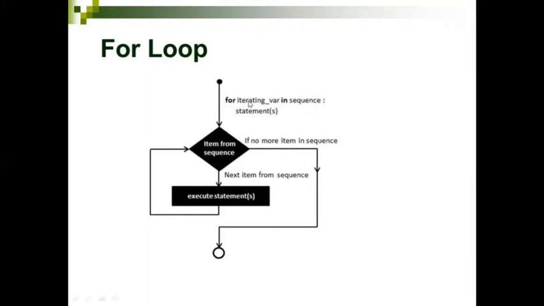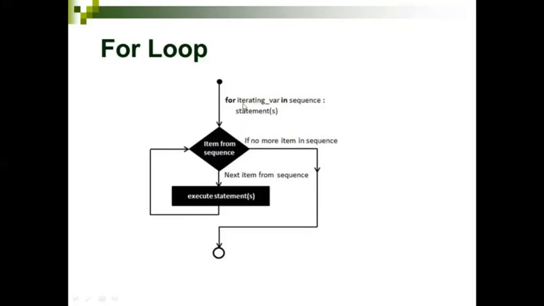Okay. So you are going to check whether your variable is within this range function. If so, then this particular set of statements will be executed. Otherwise, it will come out of the loop. Okay. This is the for loop. So here the condition check will be happening whether this is within the range. If so, these particular statements will be executed till this iterating variable is within the range of the sequence. Okay. If it is not within the range, then it will come out of the loop. So this is the for loop.